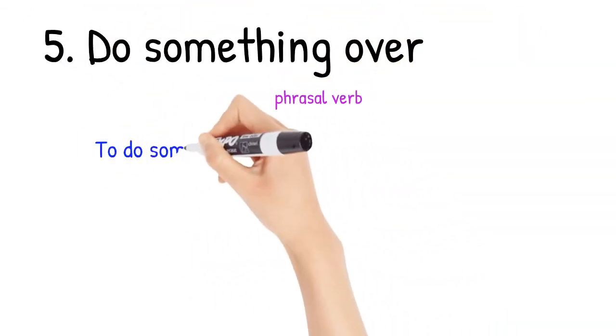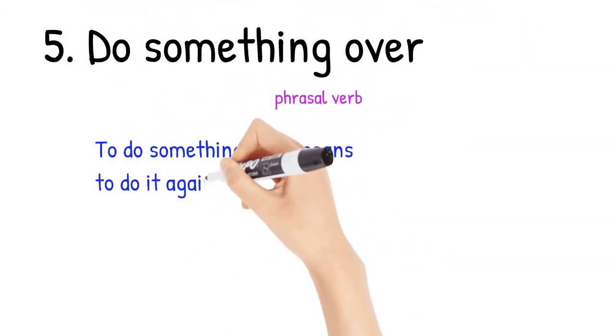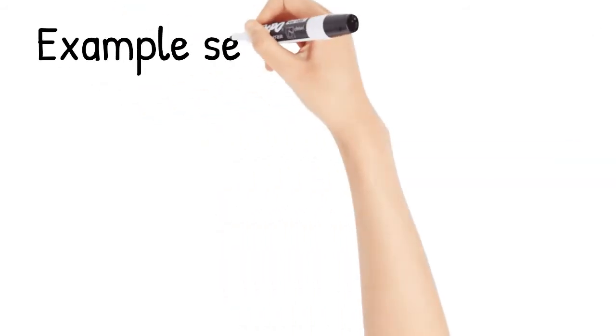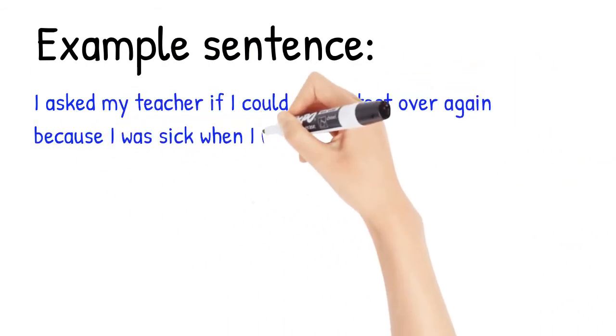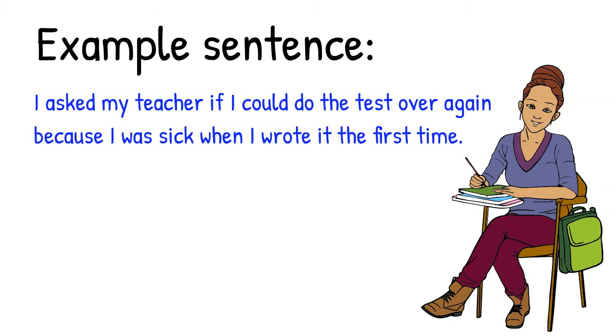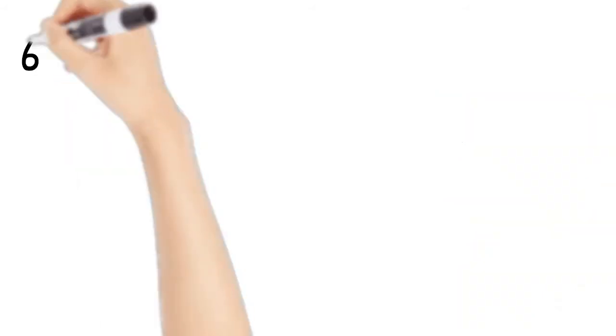Number 5, do something over. This is a phrasal verb. To do something over means to do it again. Here's an example sentence. I asked my teacher if I could do the test over again because I was sick when I wrote it the first time. To do it again. To repeat it.